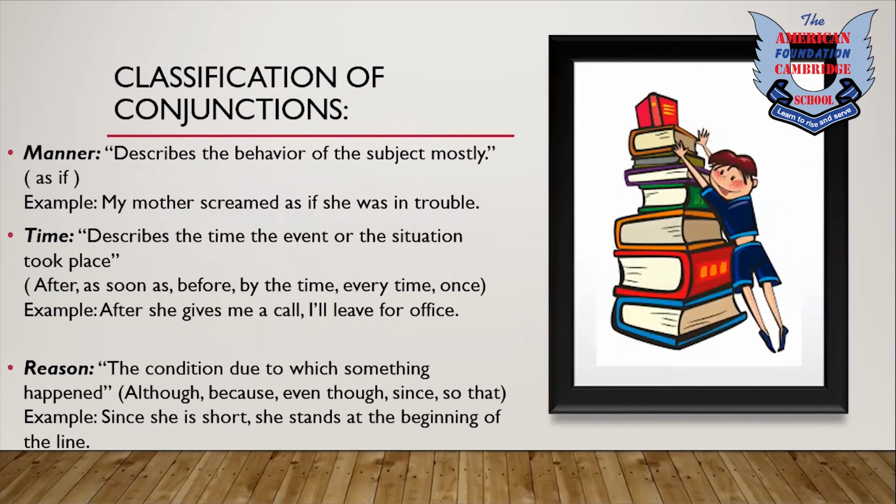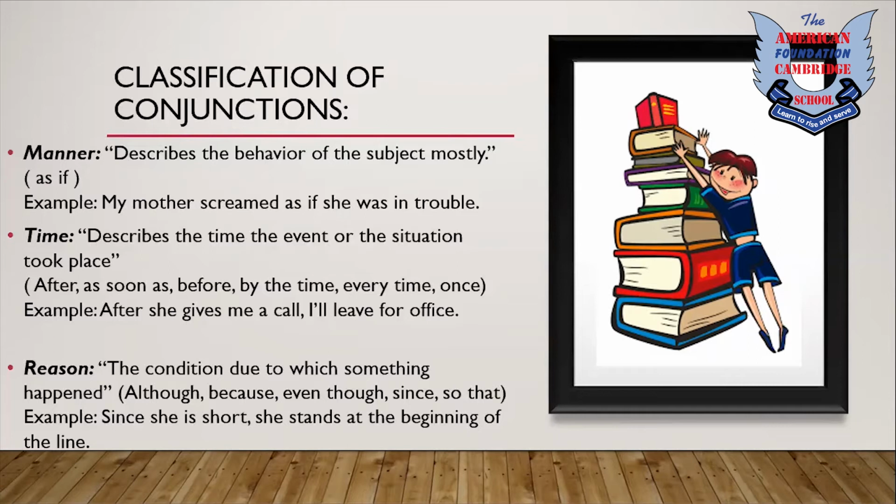Classification of conjunctions. Okay. Classification of conjunctions basically means types of sentences in which different types of conjunctions are used. Number one, manner. In these sort of sentences, the sentence basically describes the behavior of something, a behavior of a subject, a behavior of an object, or even a behavior of a verb. And whenever we are tackling a sentence that deals with manner, we use as if. Okay. For example, my mother screamed as if she was in trouble.